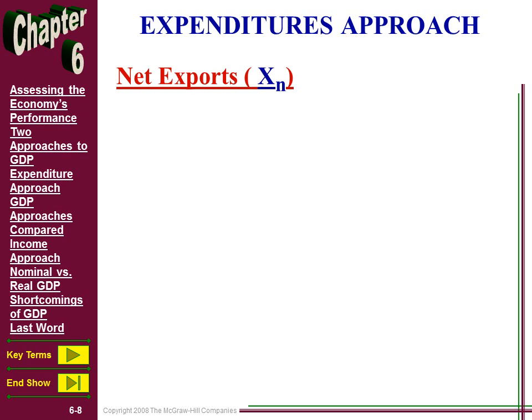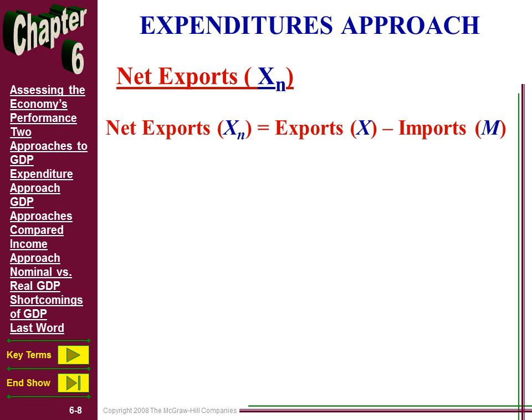All right, the final piece here are net exports. Net exports. So first, right, what are we talking about here? Well, the United States exports a large number of goods and services per year, and the United States imports a large number of goods and services per year, right, in the billions and billions of dollars.